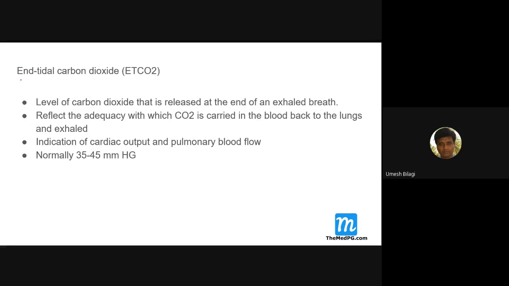What does end tidal carbon dioxide mean? It is the level of carbon dioxide released at the end of an exhaled breath. This reflects the adequacy with which CO2 is carried in the blood back to the lungs and exhaled. That is what it checks, how well the carbon dioxide is going out of the body.